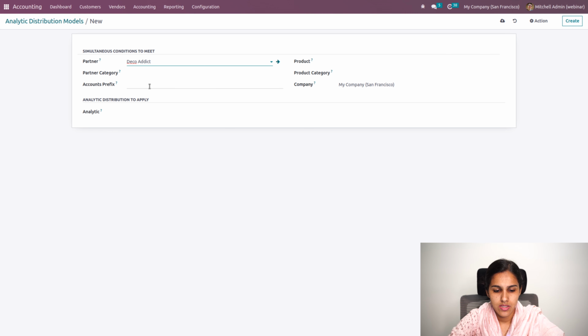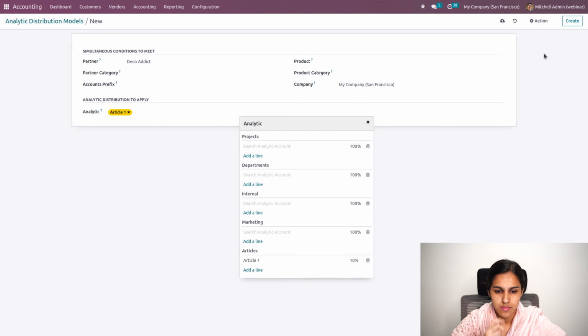So whenever this condition is met, we'll be able to apply certain analytic distribution.